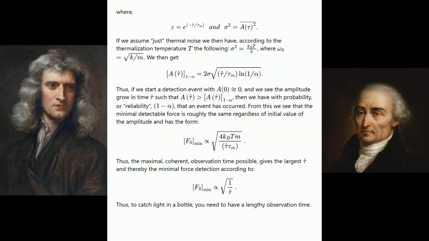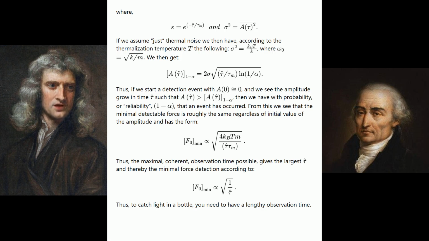If we assume just thermal noise, we then have, according to the thermalization temperature T, the following: sigma squared equals K sub B T divided by K, where omega sub 0 equals the square root of K divided by M. We then get. See the next equation.